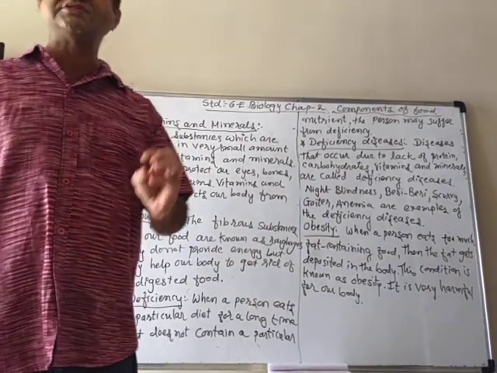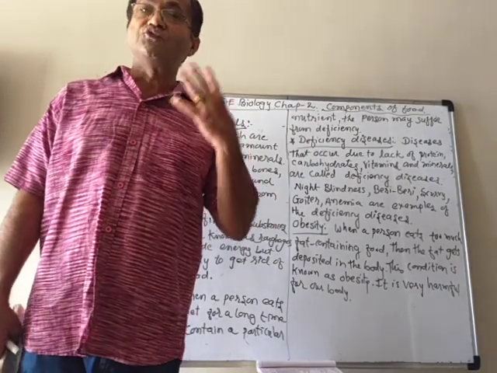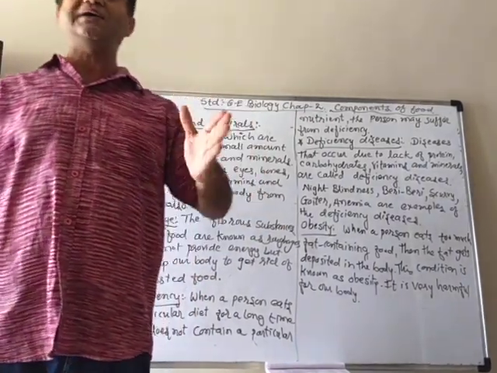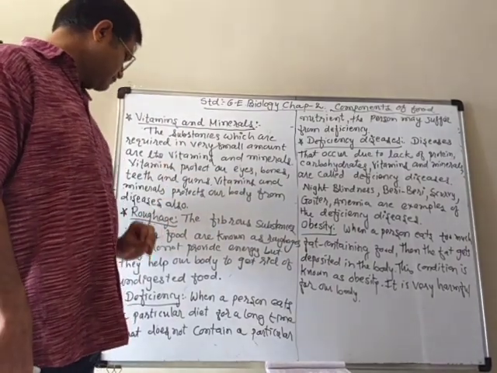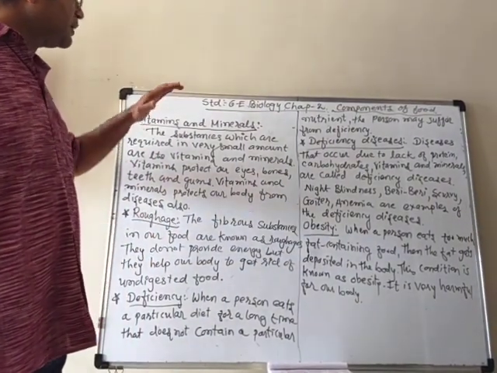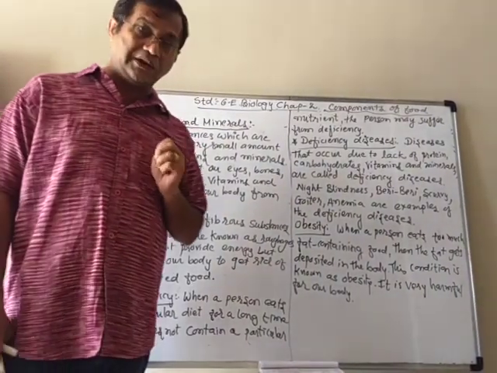They are also known as food fibers, because the fibers help the undigested part to get out of our body. So that is the balanced diet and the roughage, and everything we have now learned.